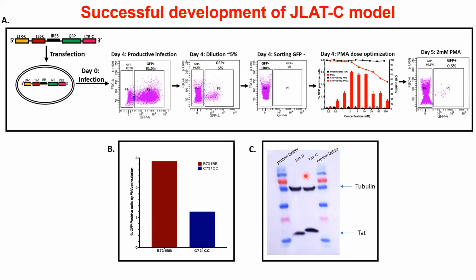Then in figure B, we show that cells harboring the latent virus express GFP, with subtype B showing to be more reactivatable than subtype C. After these observations, we suspected that maybe TAT isn't efficiently expressed in subtype C compared to subtype B. The Western blot then shows that actually TAT was equally expressed in both the subtypes. So this suggests that maybe subtype C has a higher propensity for establishing a more latent provirus than subtype B.